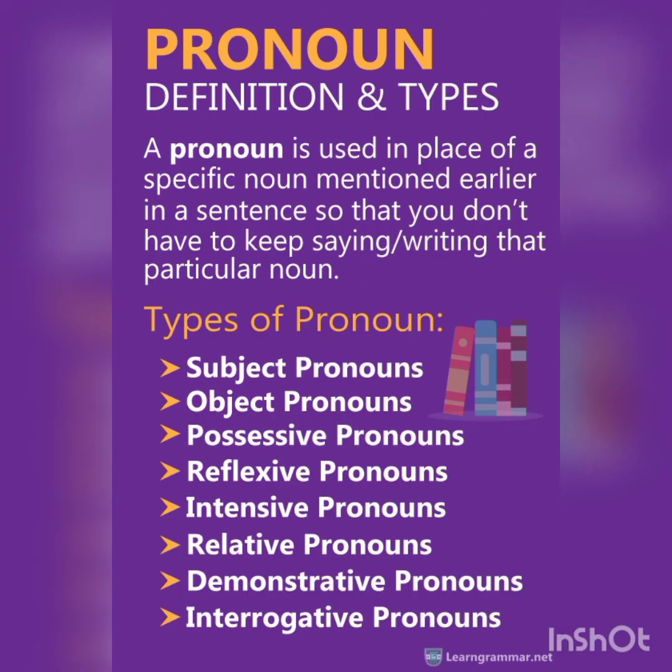Next one is pronoun. Pronouns are the words that are used in place of nouns. There are many types of pronouns like subject, object, possessive, reflexive, intensive, and interrogative pronouns. But in this part, we will discuss subject pronouns and object pronouns.